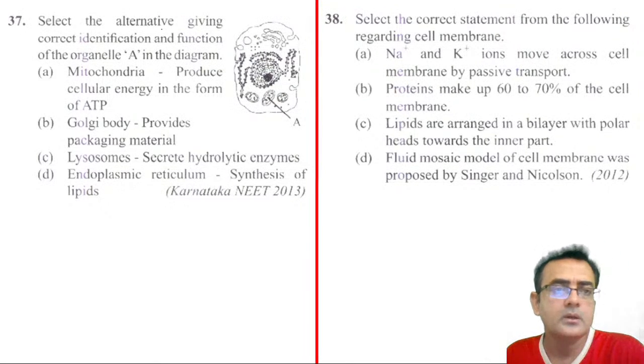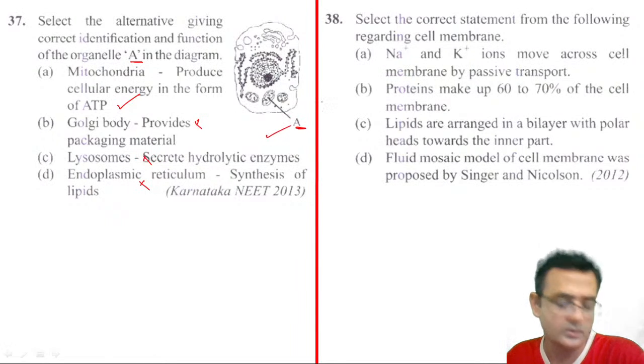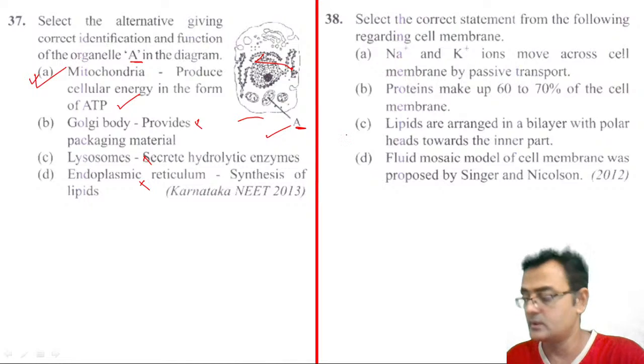Select the alternative giving correct identification and the function of the organelle A. Okay, so this is A. So this is mitochondria. Here we can see, right? Mitochondria produces cellular energy in the form of ATP. So this seems correct. Golgi apparatus, no. Lysosome, no. Endoplasm, no. This is a very simple question. A is the correct answer.